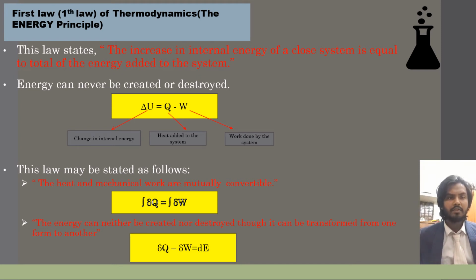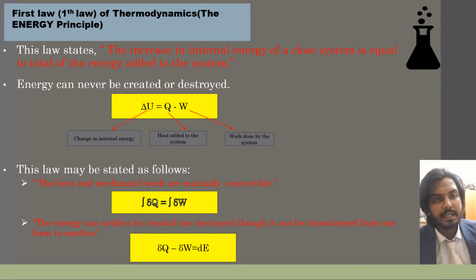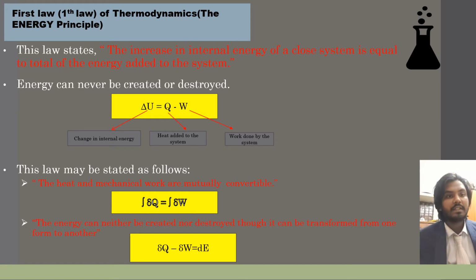The equation is: change of internal energy, delta U, equals the heat added to the system, Q, minus the work done by the system. The heat added and work done, subtracted, equal the change in internal energy.